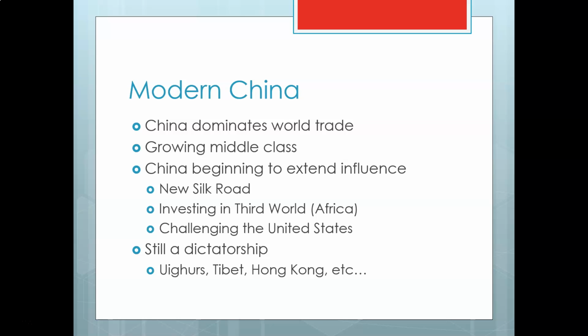Dominating world trade, creating a new Silk Road with highways and railroads going along the old Silk Road, and wanting to sell its products to other nations, spending a lot of money on infrastructure, investing in the third world, buying up resources in Africa and helping African states have a better economy so that they can buy Chinese products. Challenging the United States, really, for world leadership.